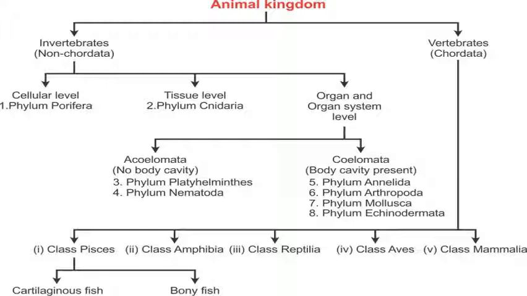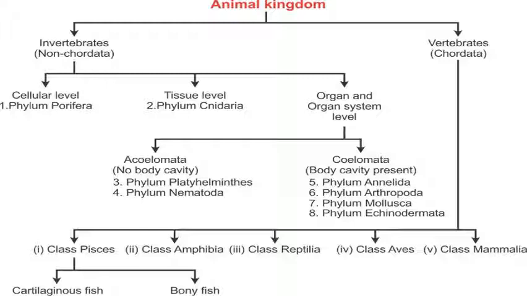Those that have tissue level organization will be placed into phylum Cnidaria, which is also termed coelenterates. So don't be confused between Cnidaria and coelenterates here. Those that form organs and organ system level are again divided into acoelomates and coelomates.